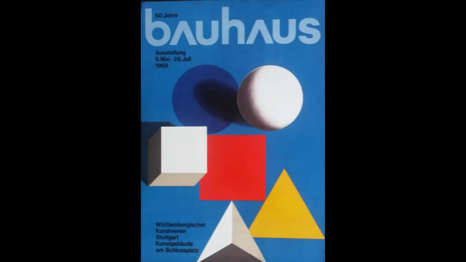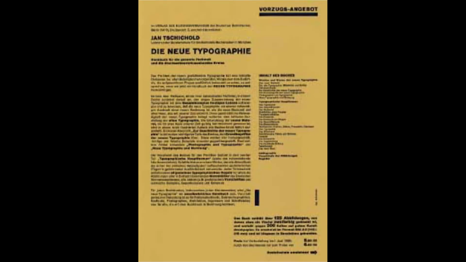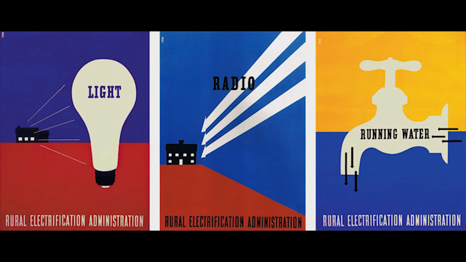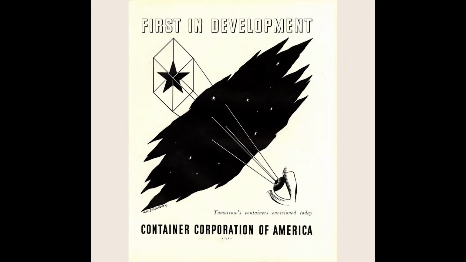The Bauhaus formalized the principles of this style and the Constructivist movements. New Typography by Jan Tschichold gave typography a purely utilitarian purpose. Modernism finally made it to America, and we can see this in the work of Lester Beall for the Rural Electrification Administration. The Container Corporation of America also supported artists led by Walter Paepcke.